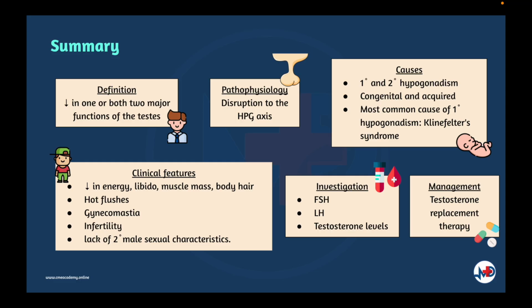Clinical features of hypogonadism in a man include decrease in energy, libido, muscle mass and body hair, hot flashes, gynecomastia, and infertility, as well as lack of secondary male sexual characteristics. Diagnosis of male hypogonadism is confirmed by FSH, LH, and testosterone levels. Semen analysis can be done in those seeking fertility treatment. Other tests can be done to determine the cause of secondary hypogonadism. Testosterone replacement therapy can relieve symptoms of hypogonadism but does not restore fertility. Gonadotropin replacement therapy can usually restore fertility in men with secondary hypogonadism.